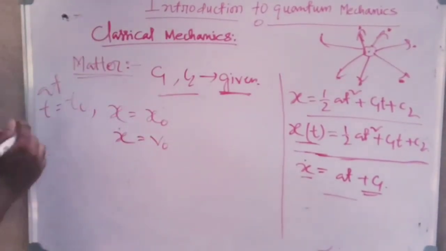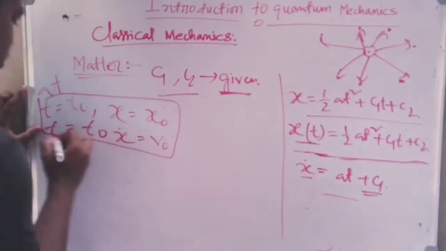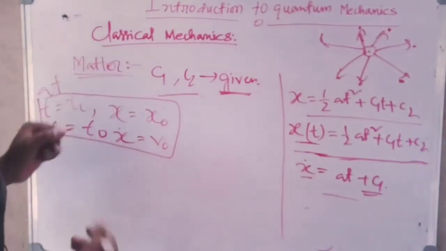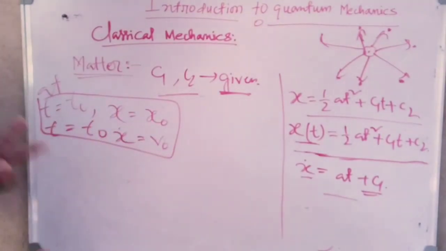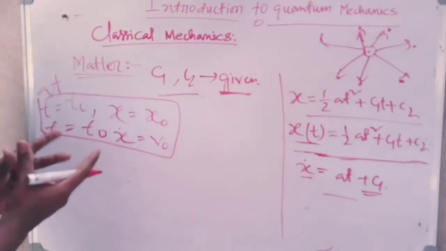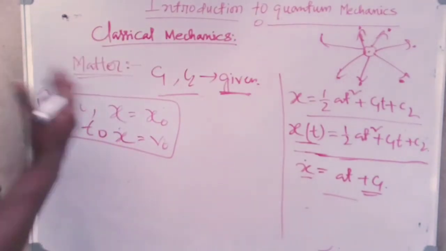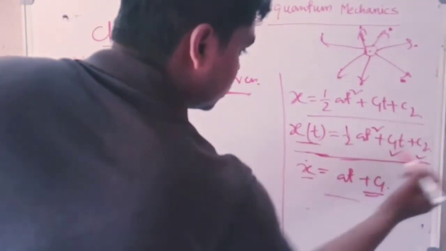That means if such boundary conditions, there are two boundary conditions, that means the value of position and the value of velocity at any particular instant of time are supplied or given for a particular matter system, then one can find these integration constants c1 and c2.